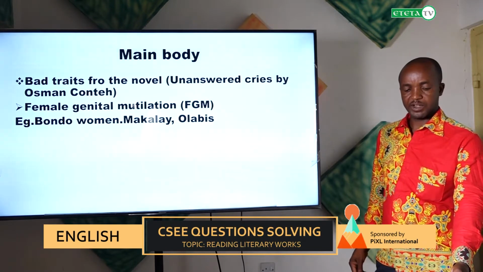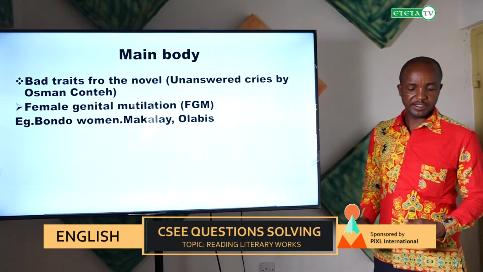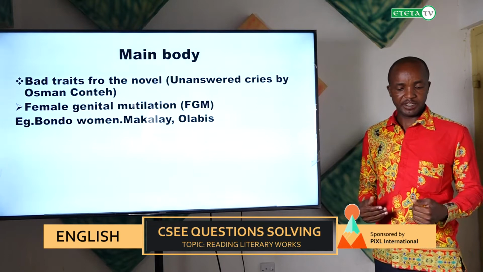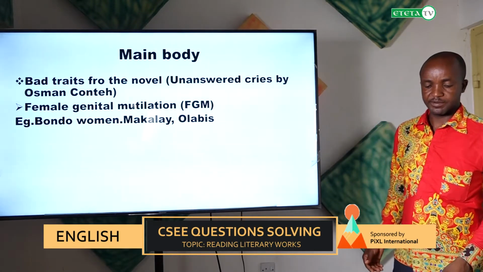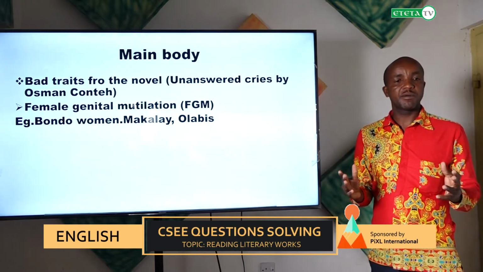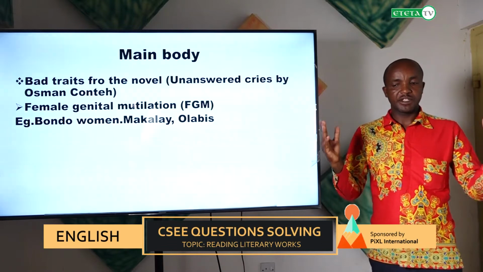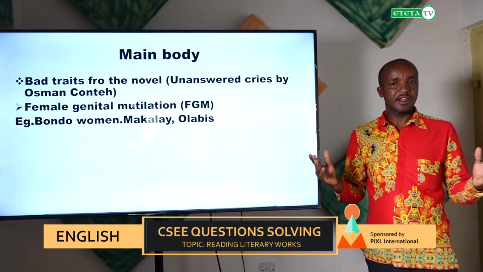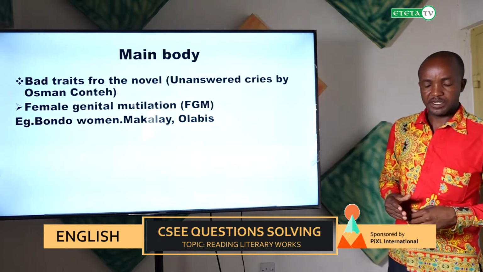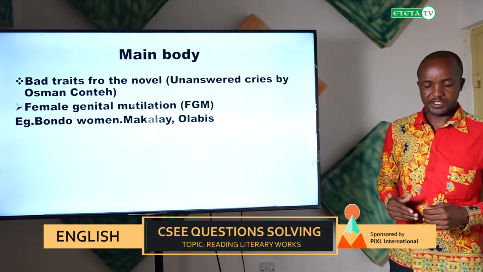So we are told to give examples from the characters, and here are the characters who practice this trait or habit. For instance, we have the Bondo women who were the engineers. There was a group of people who were to meet with the society and they get those young girls and send them to the Bondo camp, which was located in a certain forest.